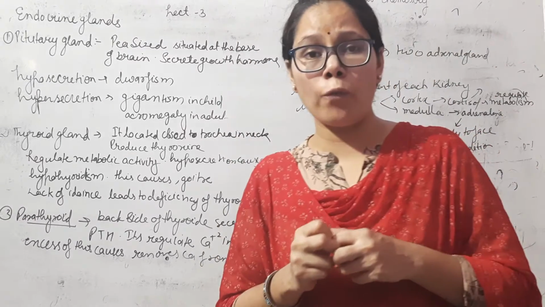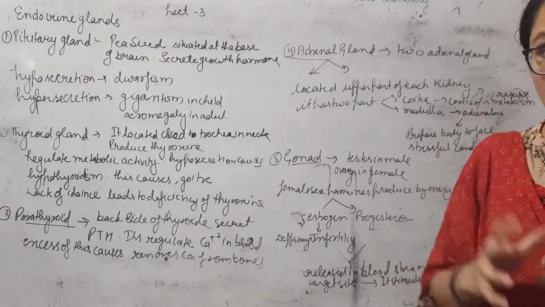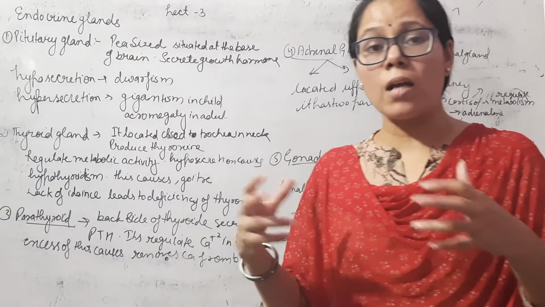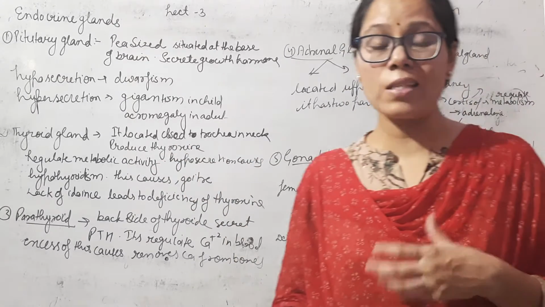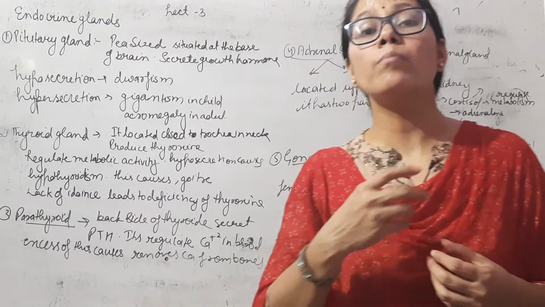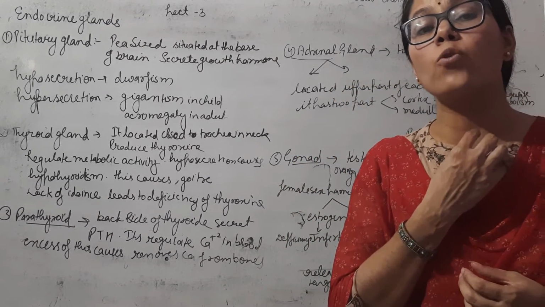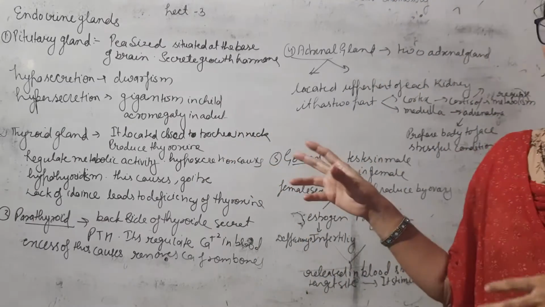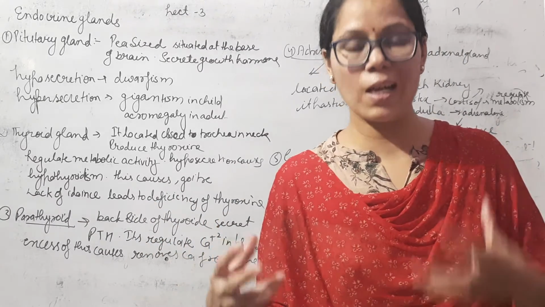If thyroxine hormone is secreted in minimum quantity, then severe conditions are produced. For example, this causes goiter. Goiter means a swelling-type structure is produced in our neck. In common language we say Galgand rog, Galgand disease.